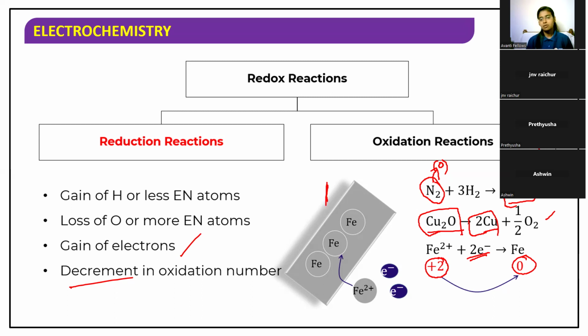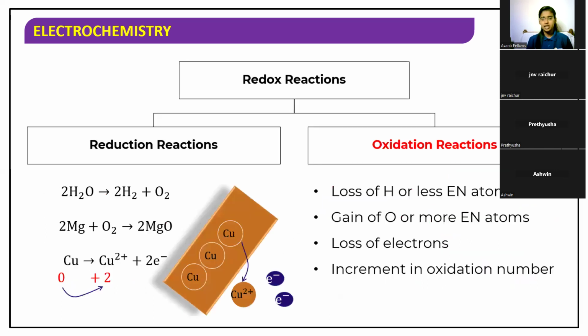Here we have an iron block. Iron atoms are forming that block, and if one of the ions loses its 2 electrons to the surroundings, then it will be converted to iron 2+, meaning it has got oxidized. Otherwise, if iron 2+ takes 2 electrons, it will be converted to an iron atom. So we have four definitions for reduction: loss of oxygen, gain of hydrogen, gain of electrons, and decrease in the oxidation number. So this is a reduction reaction.